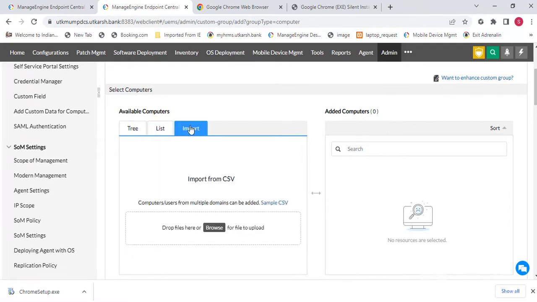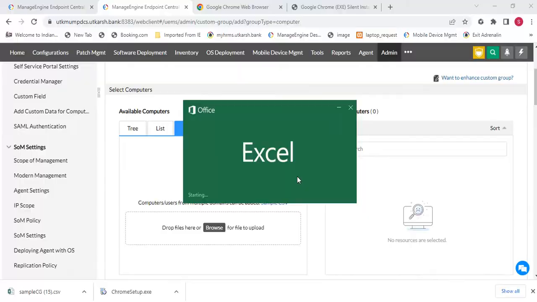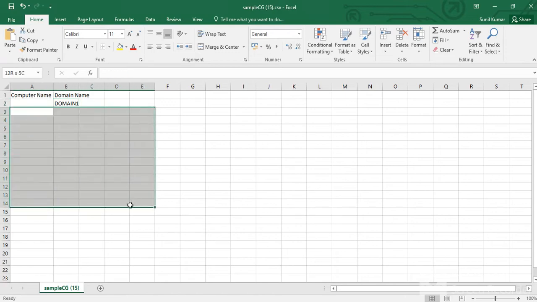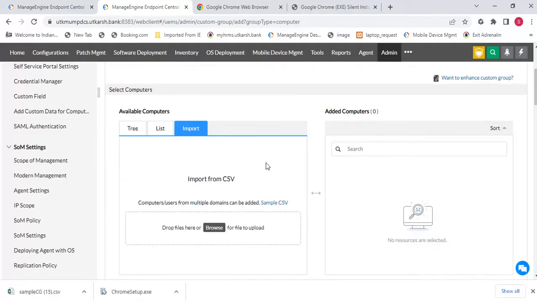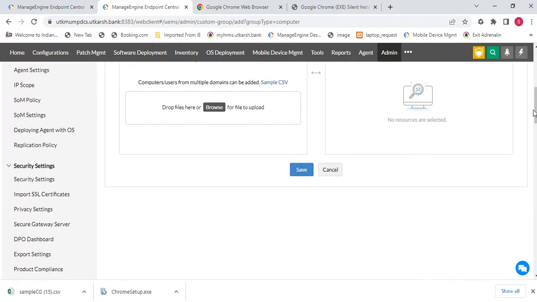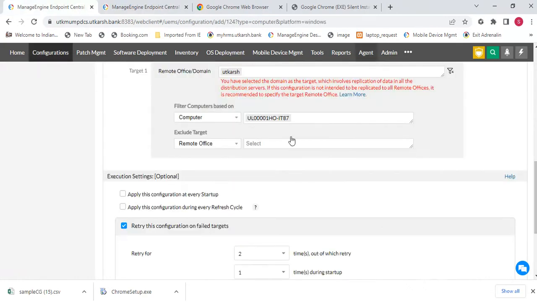You import computers like sample CSV file download, and here open the sample CSV file, and you can put all the computer host names here. Type all the computer names in computer name, and type here your domain name. So all the computers will be added in your custom group. Okay, save this custom group and select the option filter based.